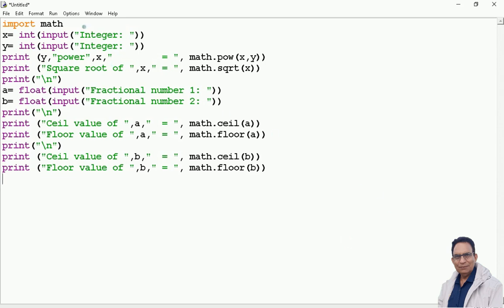See here, I am using import. After import, math is written. If something is written after import, take that one as the name of a module. So this is an extended module. I'm going to use a few functions belonging to the math module. They are pow, sqrt, ceil and floor. What they do we'll see during the execution of the program.